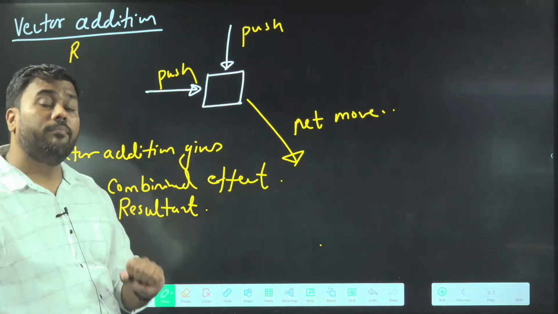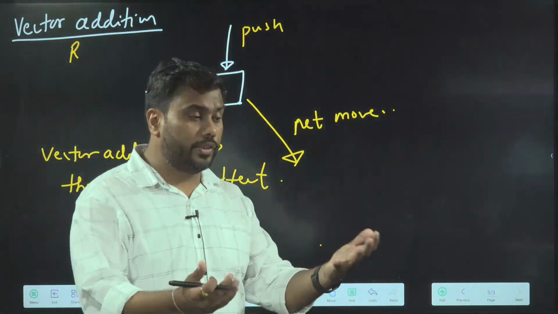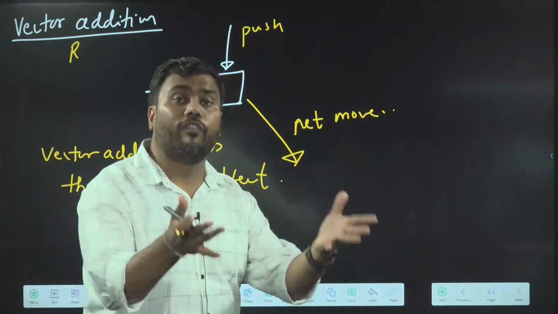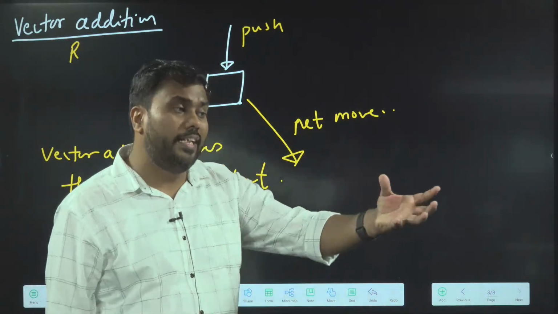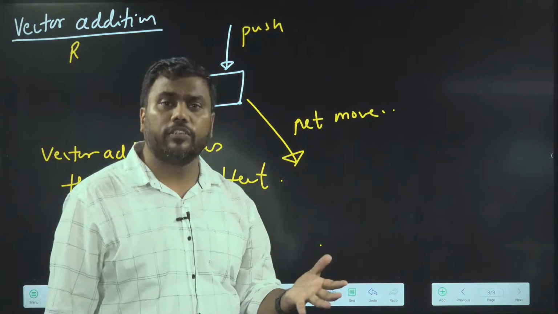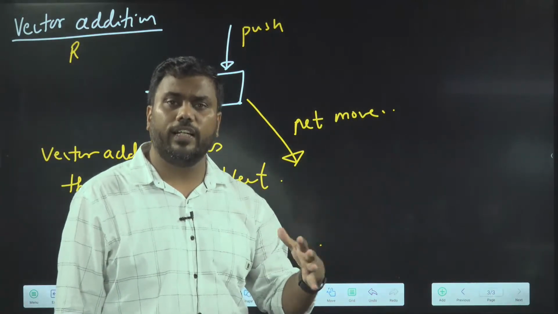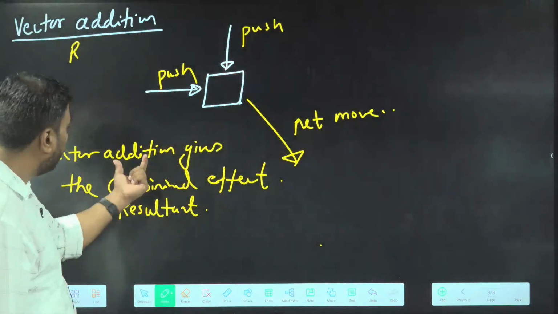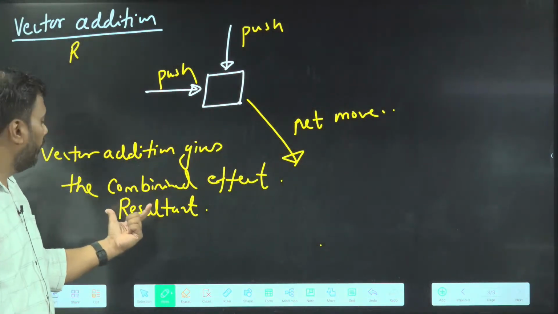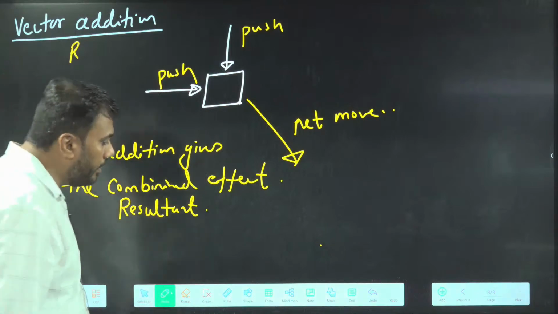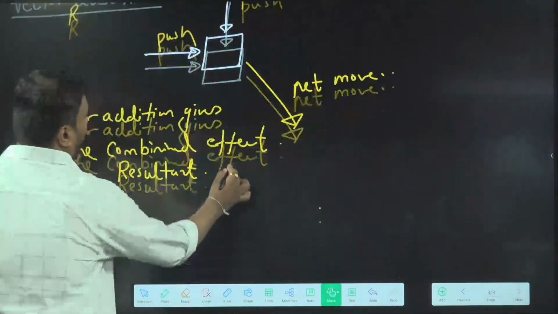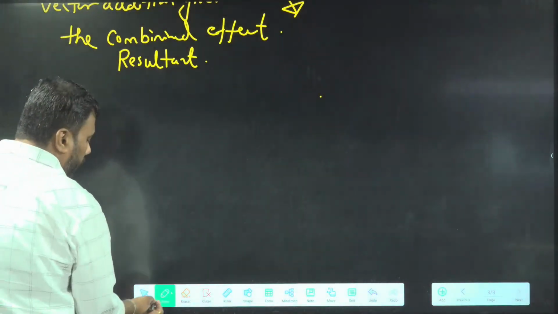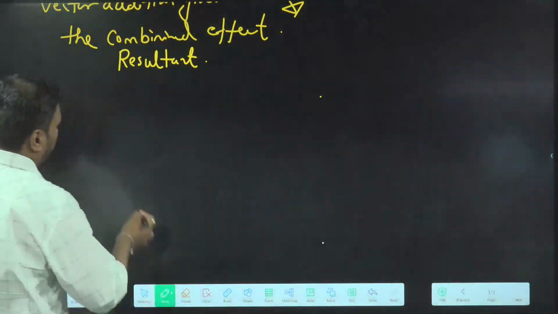This becomes very important because in physics a lot of forces are sometimes acting on a body, so we need the resultant. And in kinematics also, a body may have different displacements at different times, and they will ask you for the net displacement. So in those cases we need the combination of vectors. How to add vectors, we will learn in three cases.